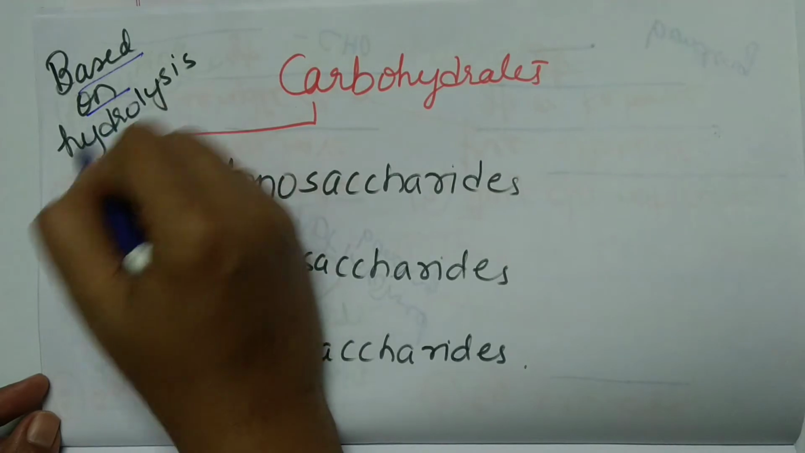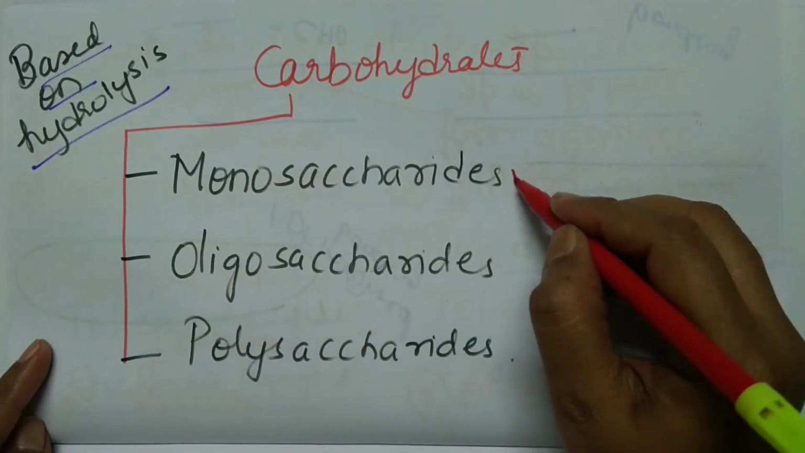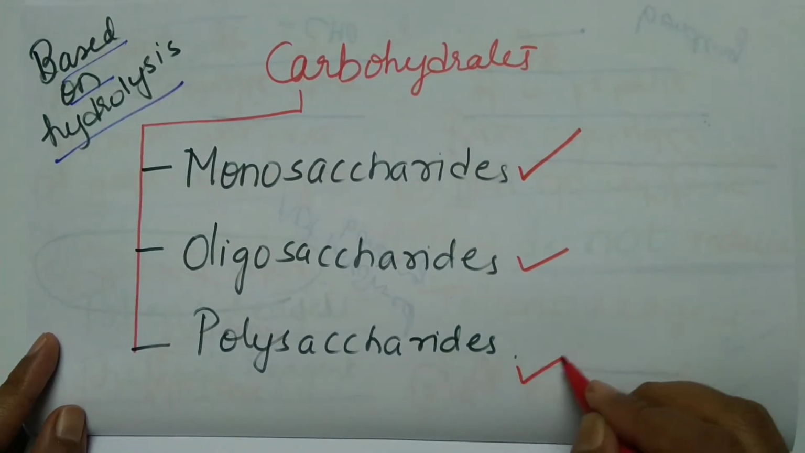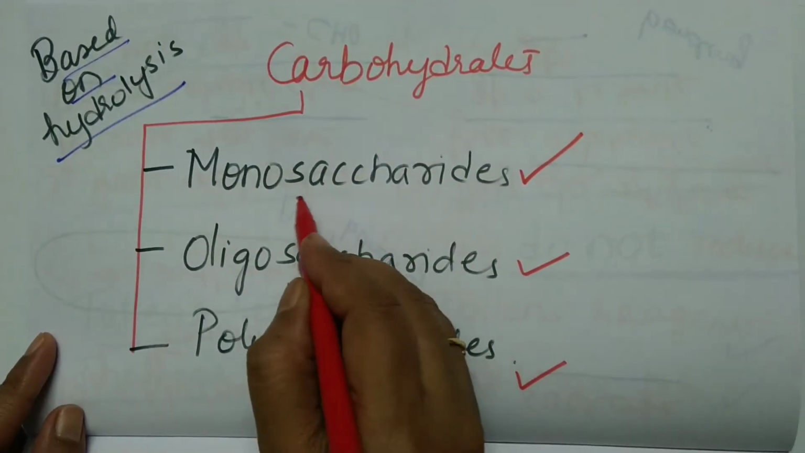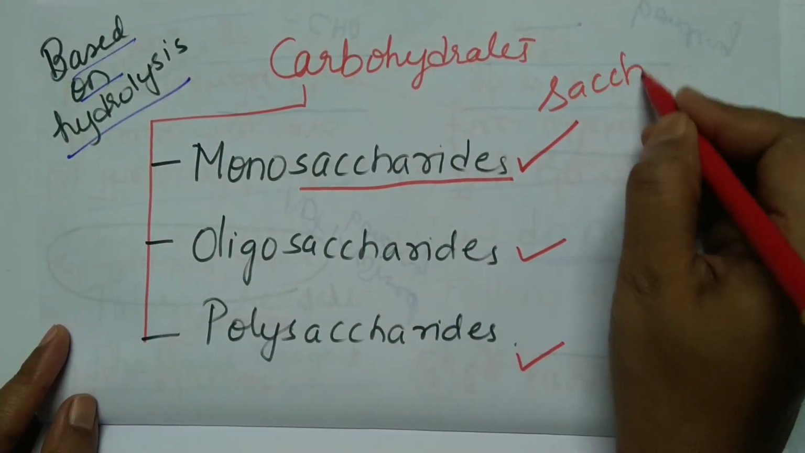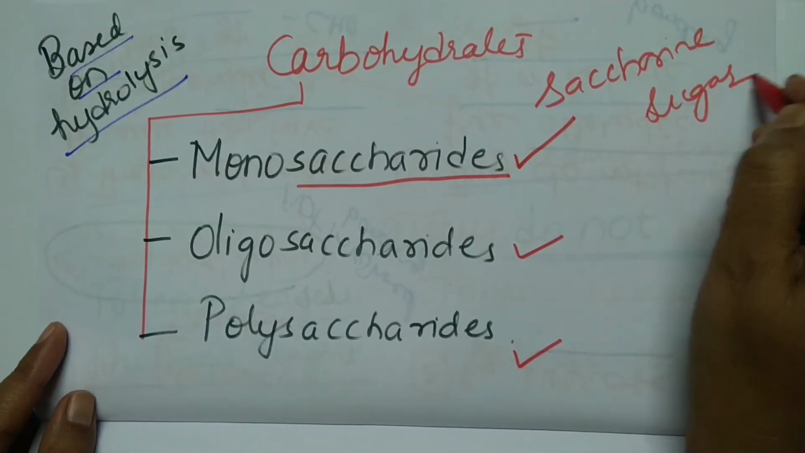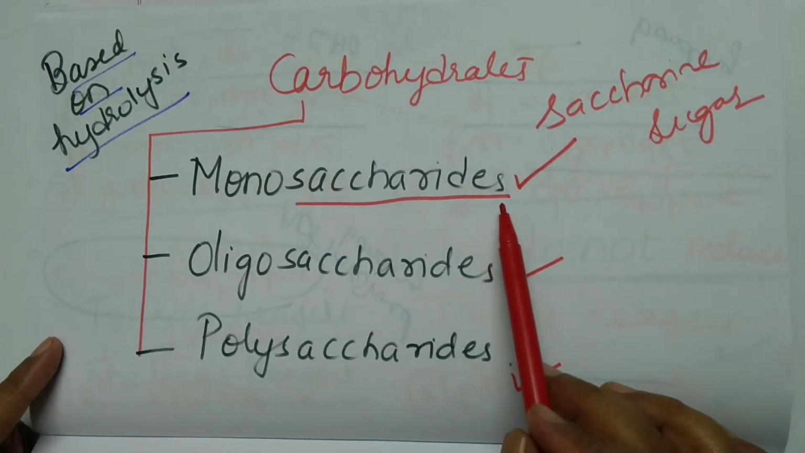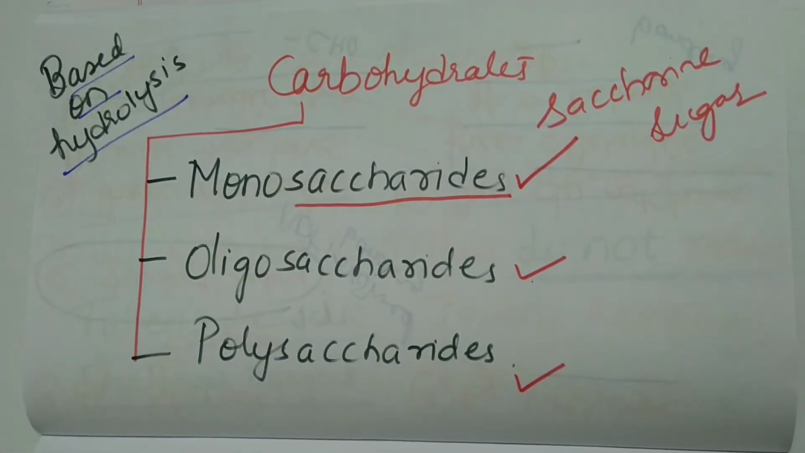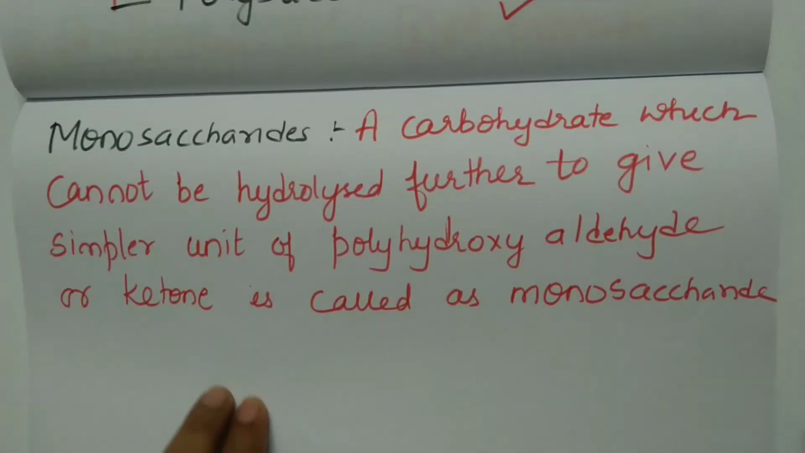Based on hydrolysis, the carbohydrates are classified into three types: monosaccharides, oligosaccharides and polysaccharides. Here, the word saccharide refers to saccharin, which means sugar. So they are classified as monosaccharides, oligosaccharides and polysaccharides. Now let us look into the definition of monosaccharide.